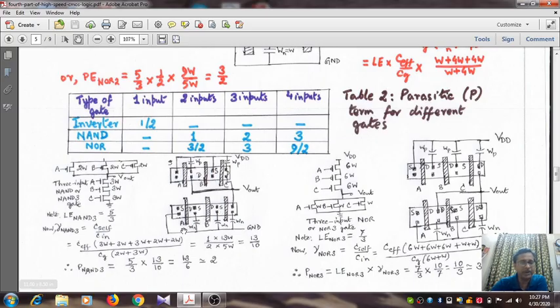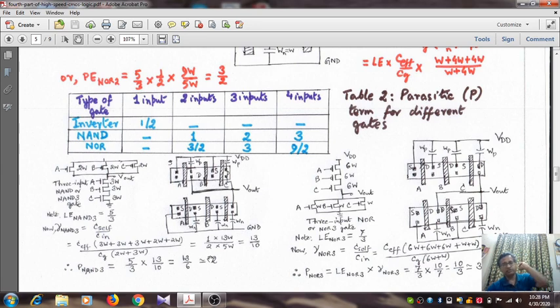So that means, whereas for the 3 transistors which are in series, you have to consider no less than 3 individual widths. Okay, so then the self capacitance becomes the product of C effective multiplied by 3W plus 3W plus 3W plus 2W plus 2W. So 9 plus 4, that is 13. So the gamma value of the 3 input NAND gate now becomes half into 13 by 5, that is 13 by 10. And for the 3 input NAND gate, we know that the value of logical effort is what? 5 by 3. So 5 by 3 into 13 by 10, that is 13 by 6.